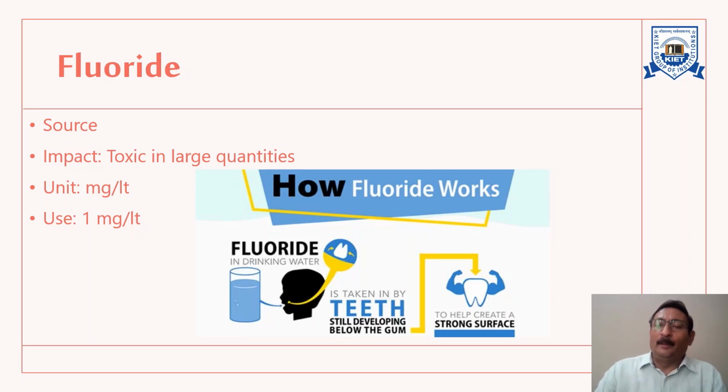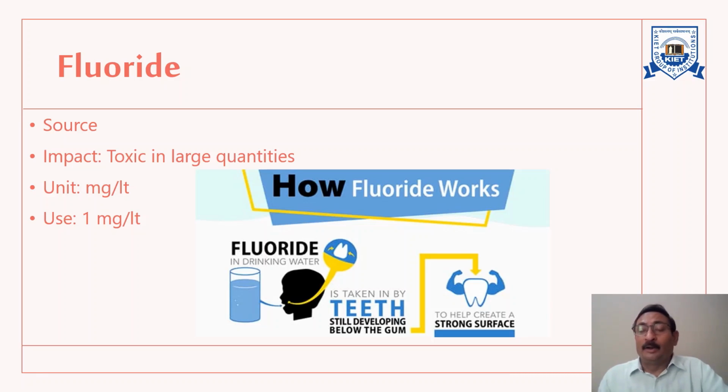Now, the next parameter, which is of utmost importance, is fluoride. What is the source of fluoride? It is found in appreciable quantity in surface water, and it appears in groundwater also in a few geographical areas.